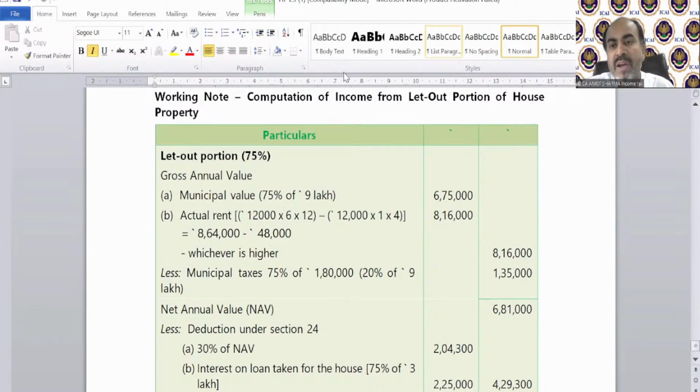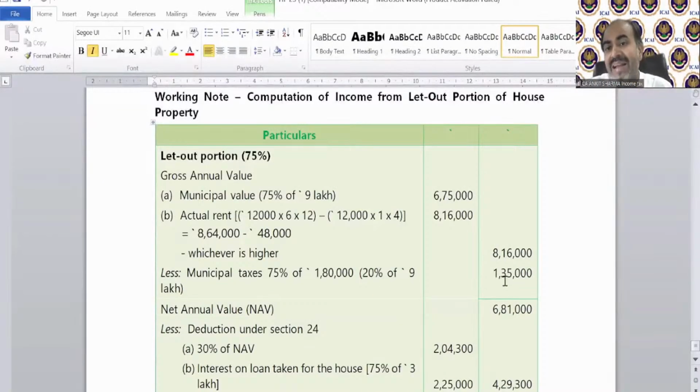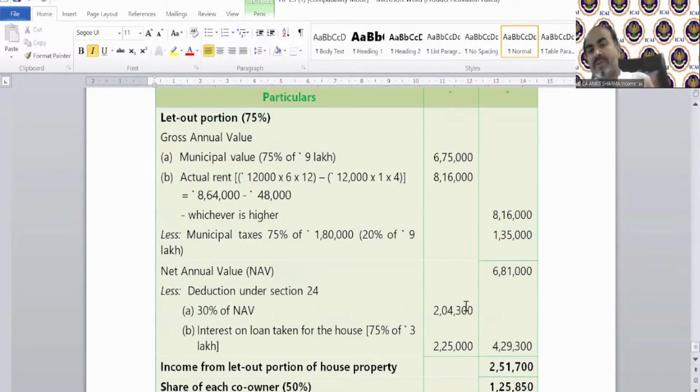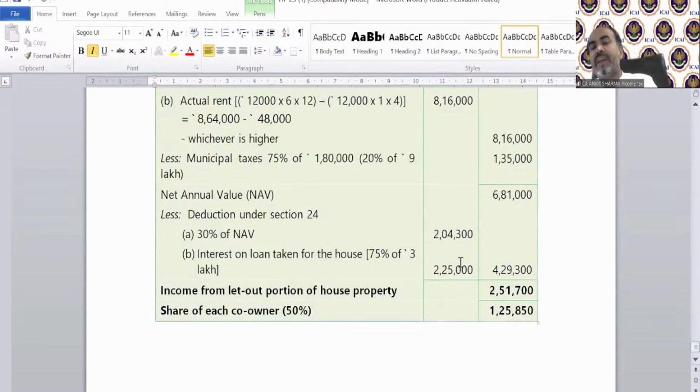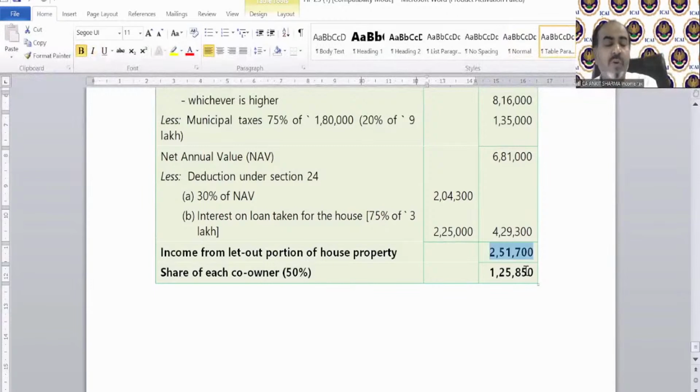This is going to be deducted from this, so the remainder will be your GAV. Now you can solve this question easily because now we have GAV. You need to deduct the municipal taxes, which will also be taken at 75%, of course. Then after that 30% deduction and the interest at 75%. Whatever value will come, we need to divide equally between 2 brothers. That is 125,850 in each, and then your answer will be there, of course.